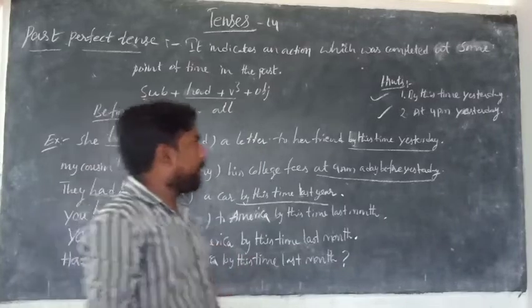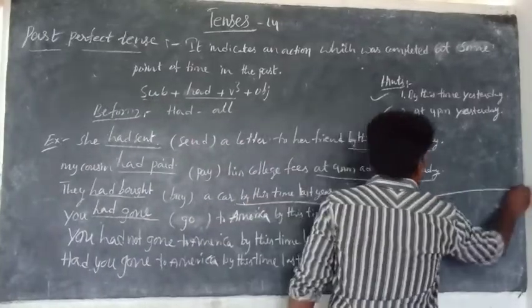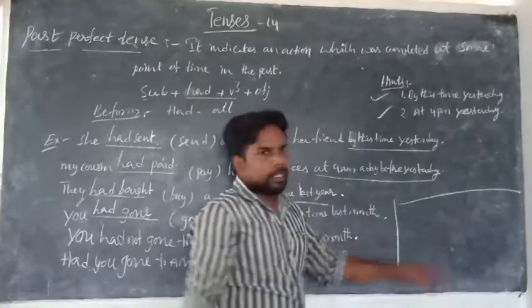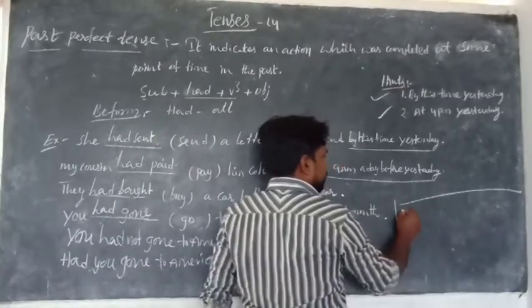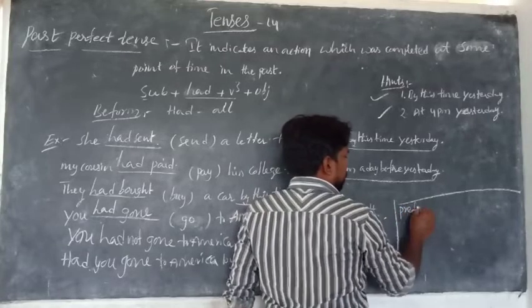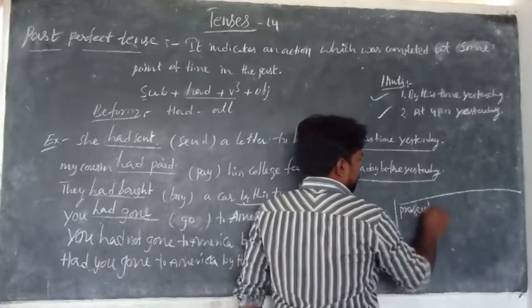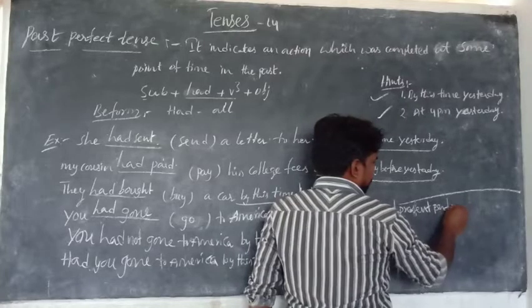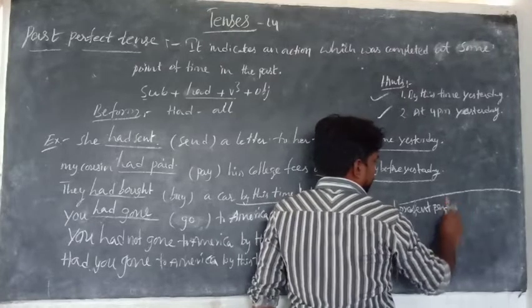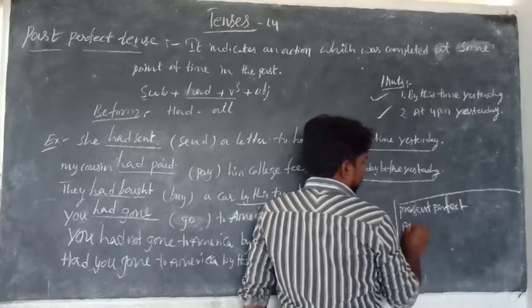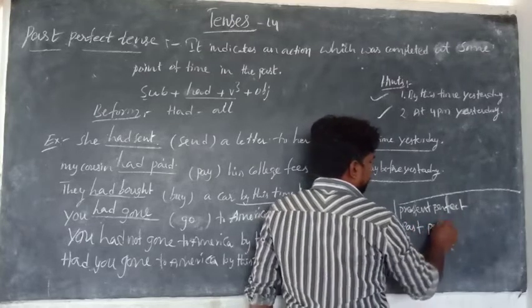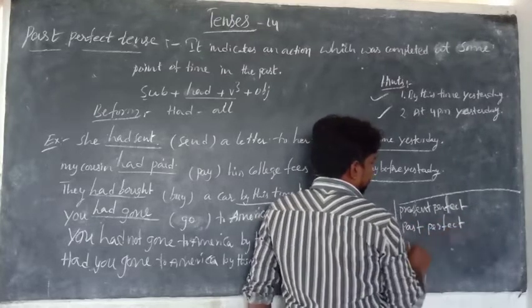The difference between present perfect, past perfect, simple past.